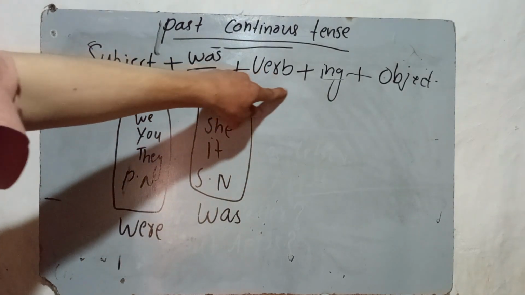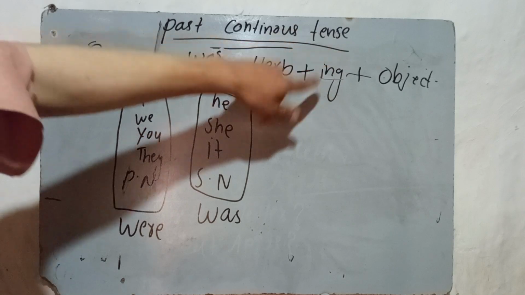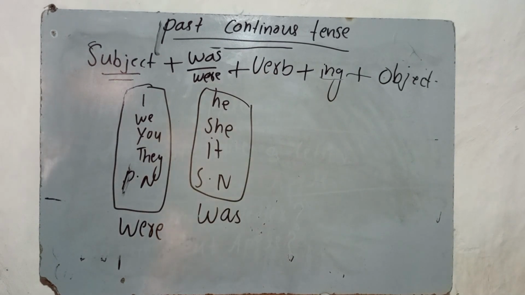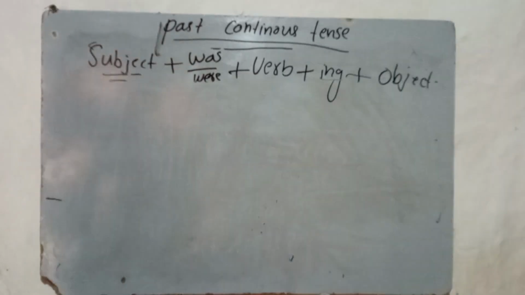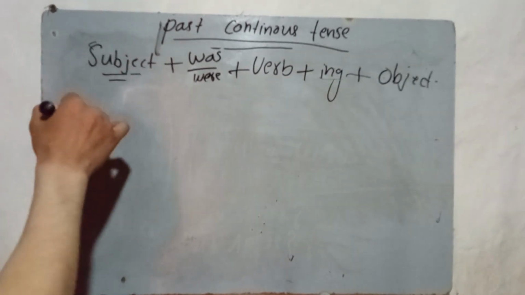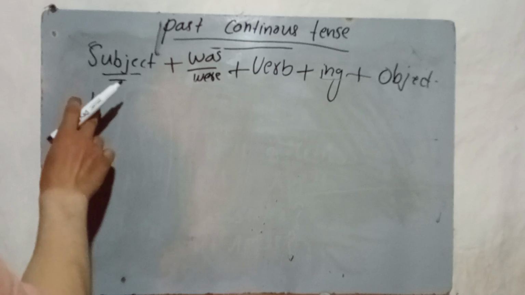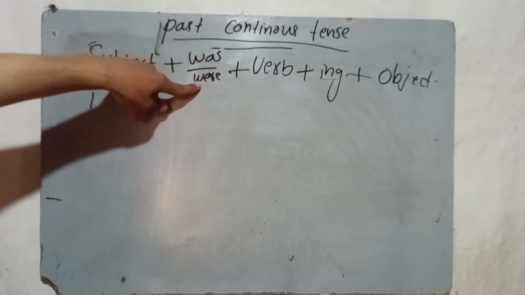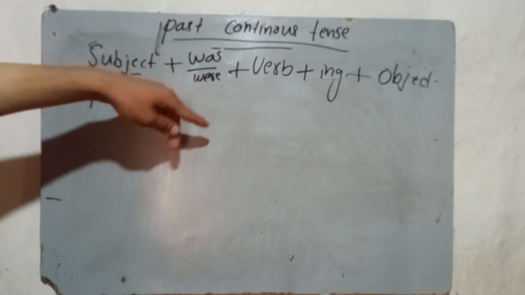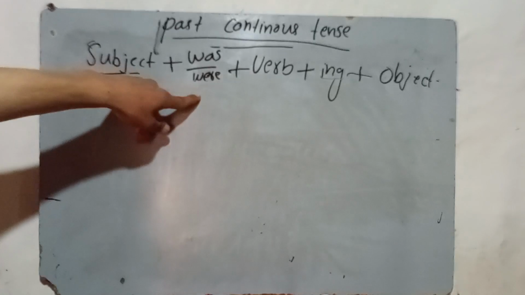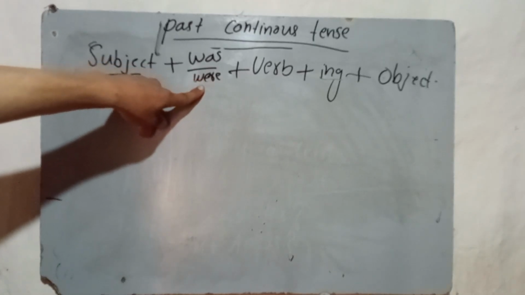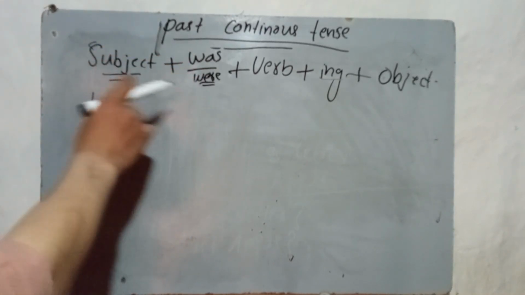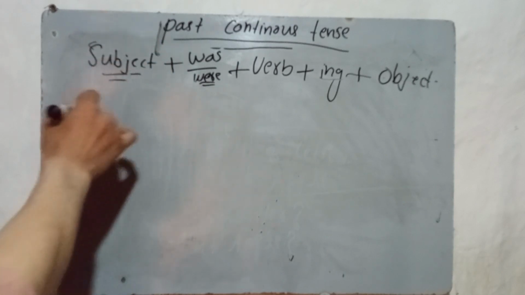And here, the ing form is used: first form and then ing. And last, you need to write the object. Let's make the sentences. All right, let's have the first sentence. I, and here the subject is I. So which one should I use, was or were? You need to write me a comment. Right, we have to use were here, because with I we use were. I were,